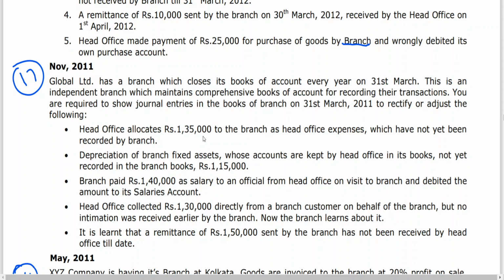Head office allocates 1,35,000 to branch as head office expense, which has not yet been recorded by branch. So, come on, what is the entry? Expenses account should be debited, you know. Expenses account at R2, who is the giver? Head office.